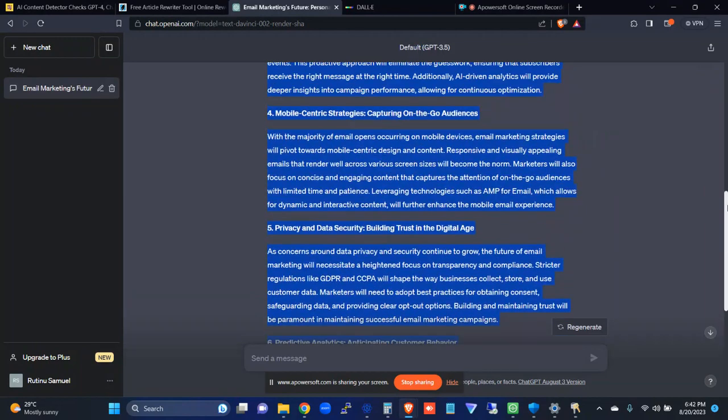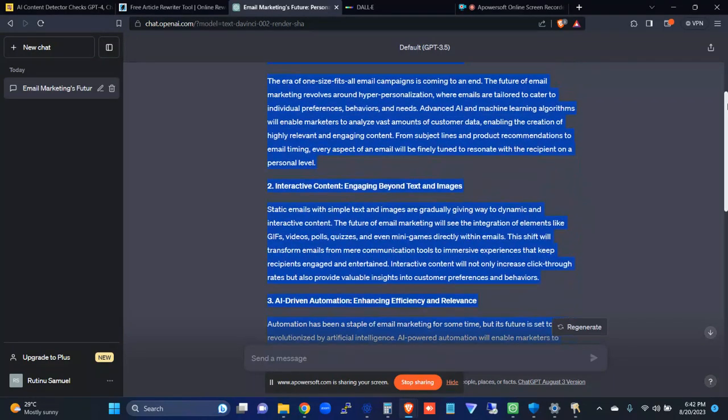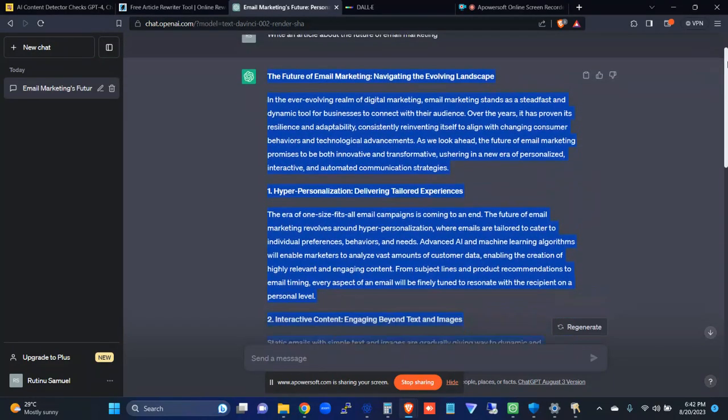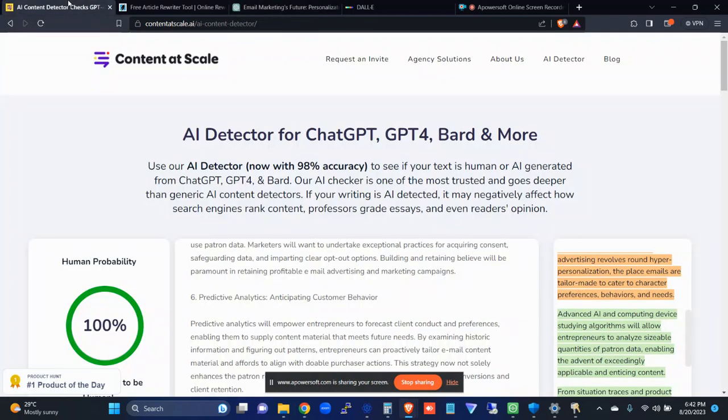So, you've come to ChatGPT. By now, we know that AI is here to stay. You've written your article. For instance, I've written an article here: what is the future of email marketing? If you check this article for whether it has been written by AI, my favorite tool that I use is this one, contentskill.ai.